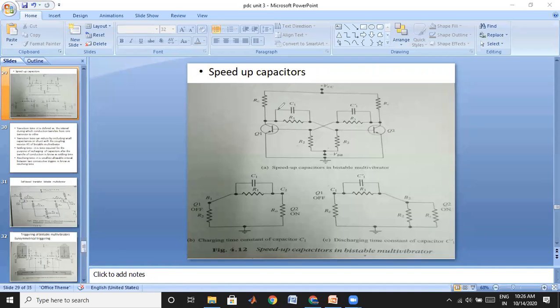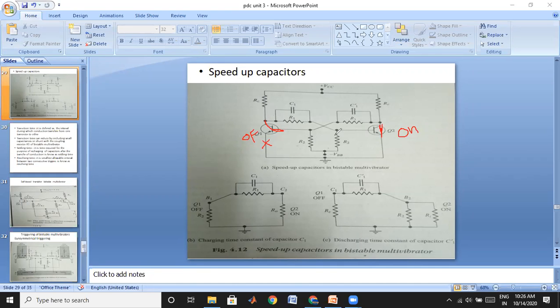Now let us assume that there is no compensating capacitance. If there is no compensating capacitance, you will see what happens. Let us assume that one transistor is on and the other is off. I assume Q1 is in the off state and this one is in the on state. When it is in the on state, it is short circuited, and if it is in the off state, the collector and base are connected and this is open circuited.